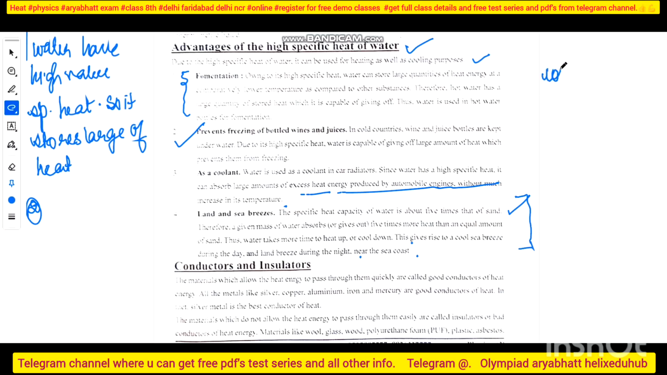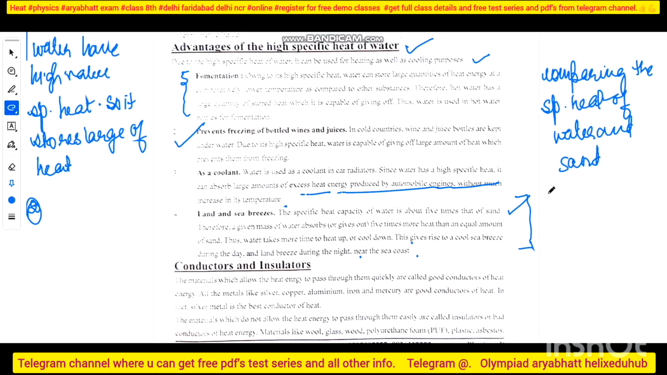So they are comparing the specific heat of water and sand. Water's specific heat is more than sand's; the specific heat of water is equal to 5 times the specific heat of sand. That is why more heat is absorbed, and so the heating up and cooling down process is slower. So they give rise to a sea breeze in the daytime and a land breeze in the night time. It is a very important question also for MCQs.